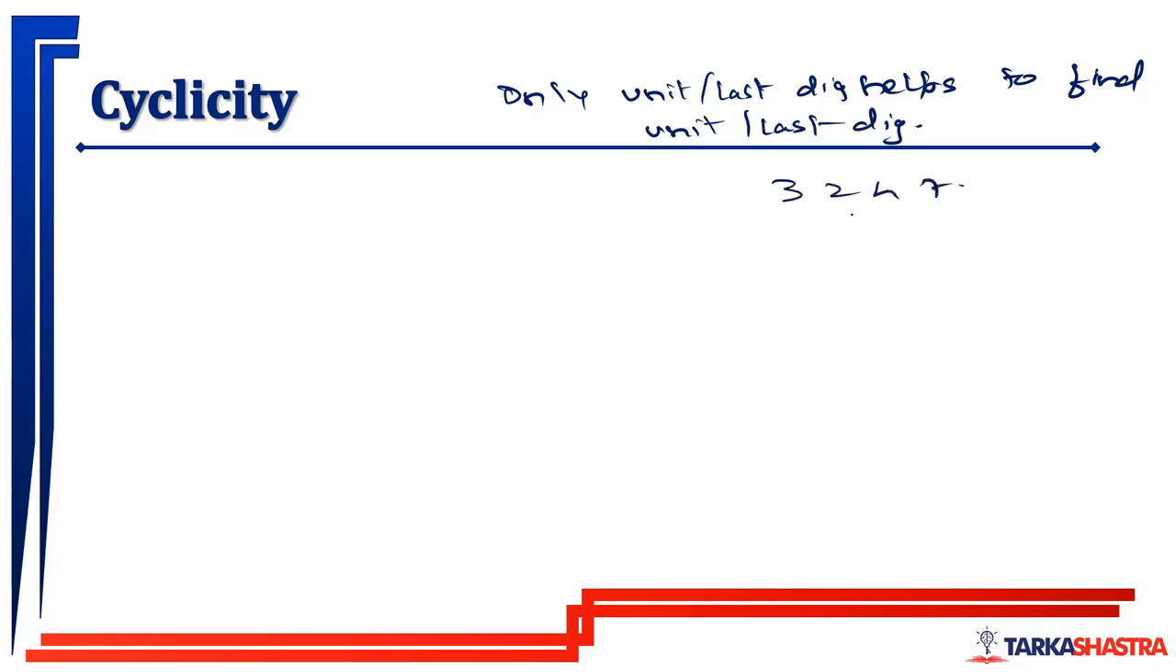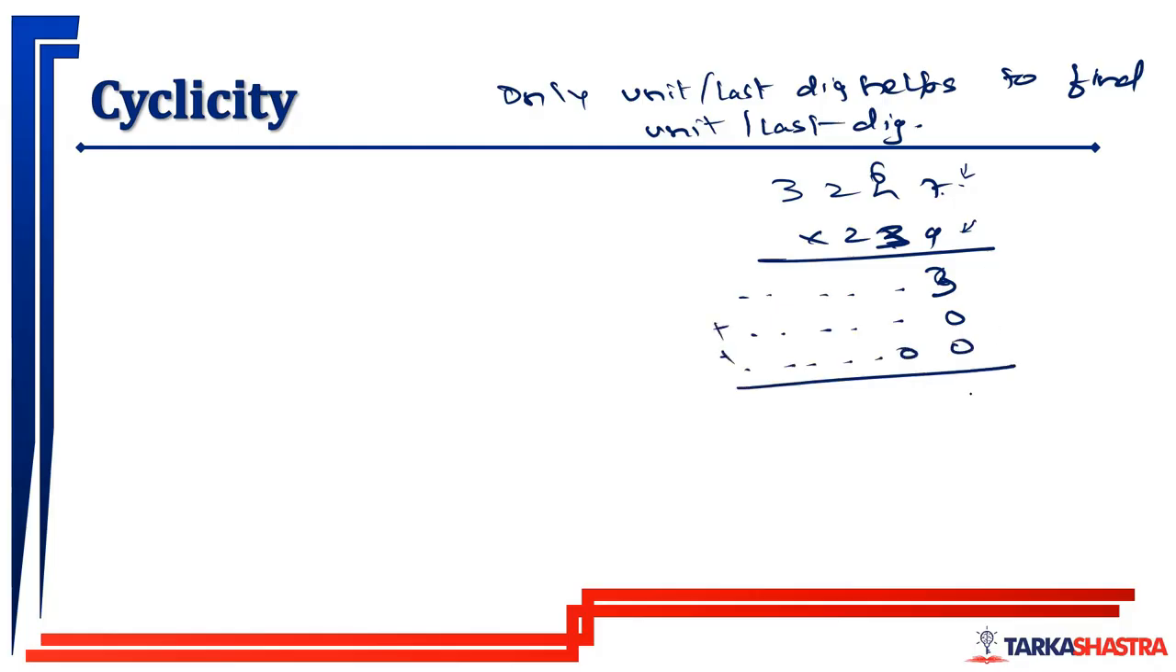For example, 3247 multiplied by 239, we have to find its unit digit. So what I'm saying is, only 7 and 9 are sufficient to find out the unit digit. For example, 9 into 7 is 63. So 3 will come, then for the next digit we write 0 over here and start the calculation, and for the next we write 2 zeros and start the calculation. Eventually, when we add it, I get 3. Now this 3 we have got by 7 into 9 only, that is 63.